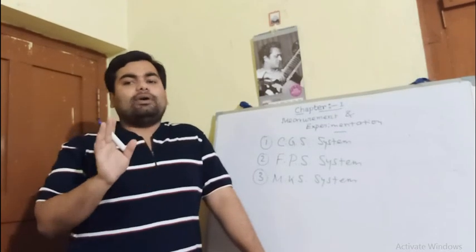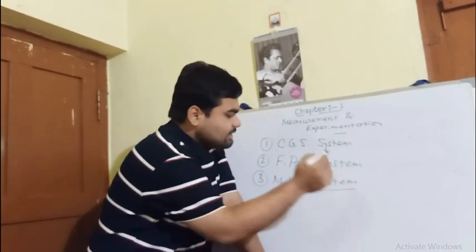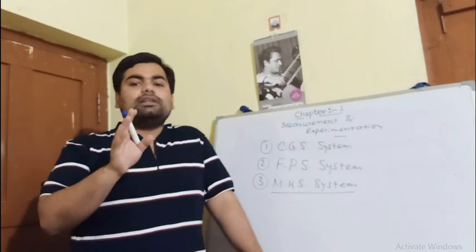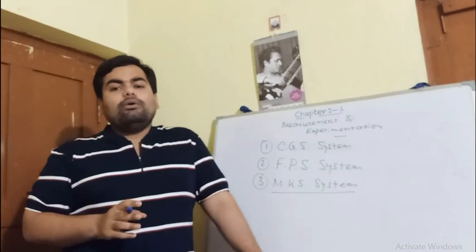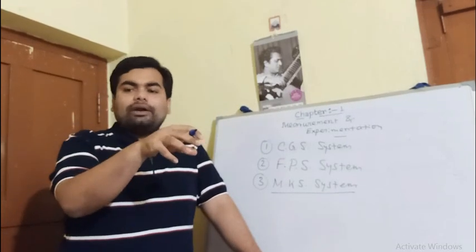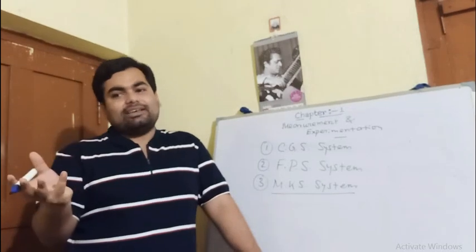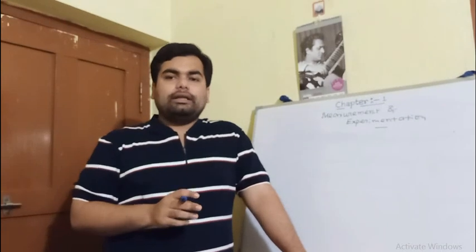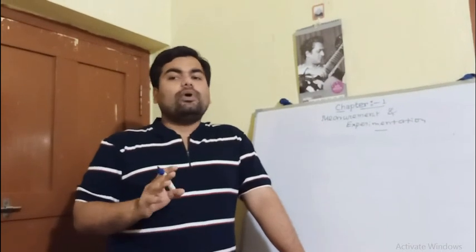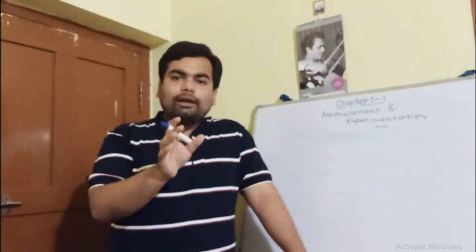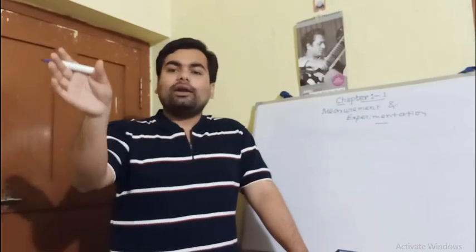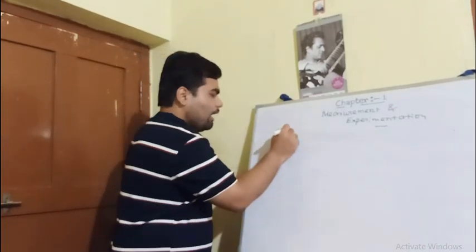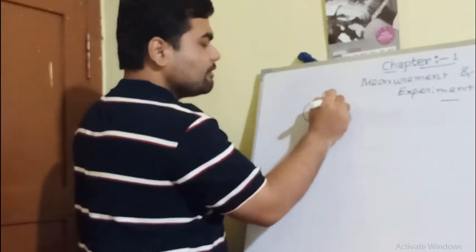Now, the modified version of the metric system, that is the MKS system, is the SI system, which is largely used. Okay. Now, we shall learn the fundamental quantities and their units in the SI system. The fundamental quantities are recommended by the International Bureau of Weights and Measures. So, what are the fundamental quantities and what are their units?